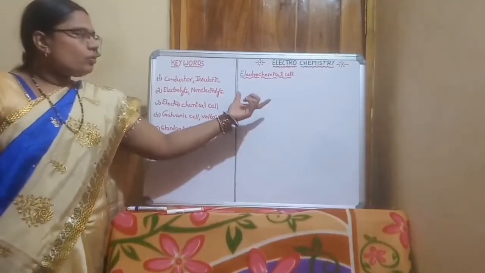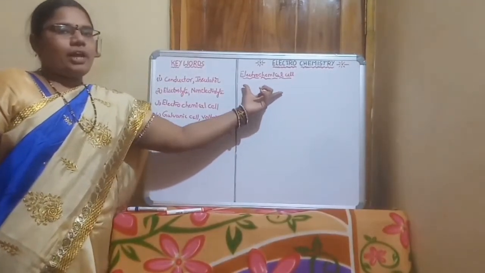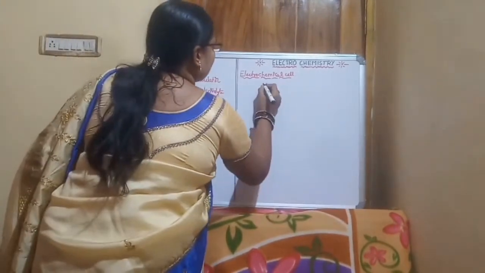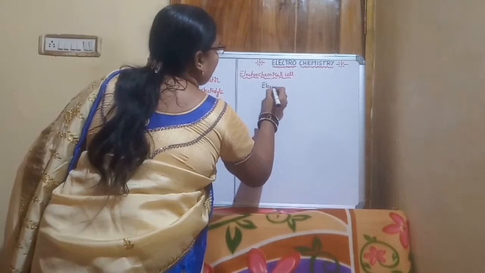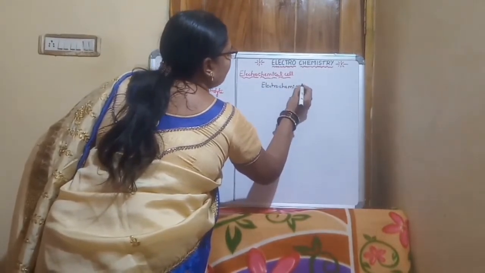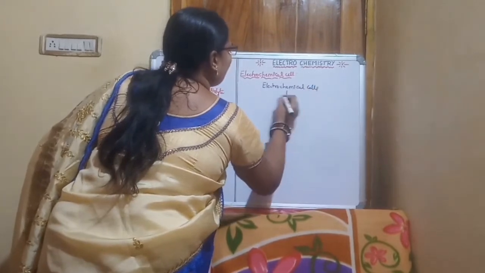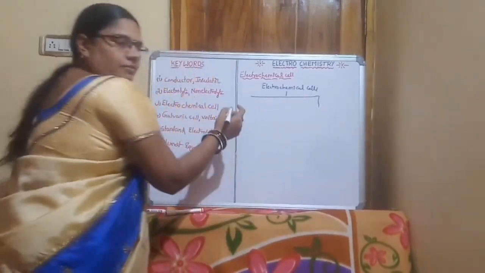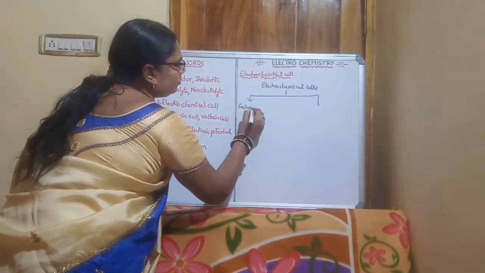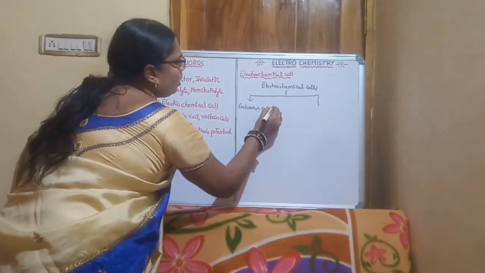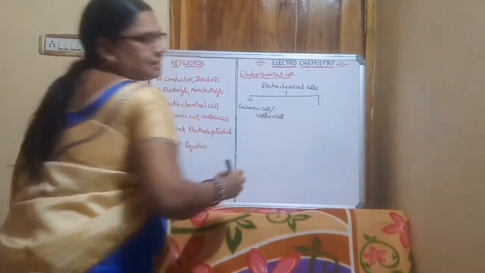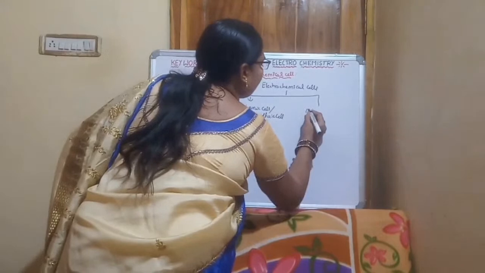Now we will see how many types of electrochemical cells there are. Generally, electrochemical cells are 2 types. First one is the galvanic cell or voltaic cell. Second one is the electrolytic cell.